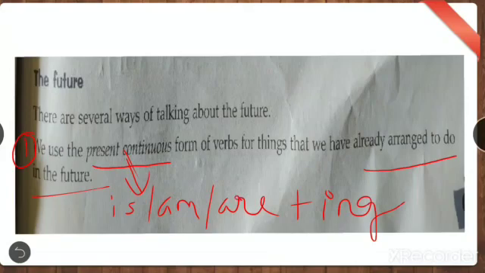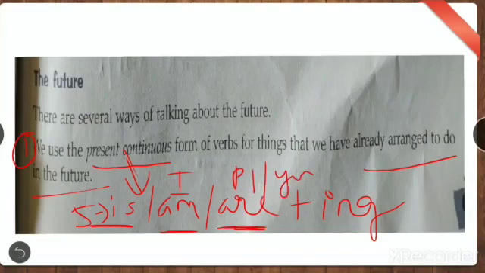Is will come with singular, am will come with I, are will come with plural and you. So the plans that you already arranged in advance, for that you are going to use present continuous.